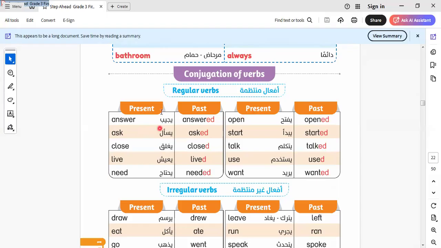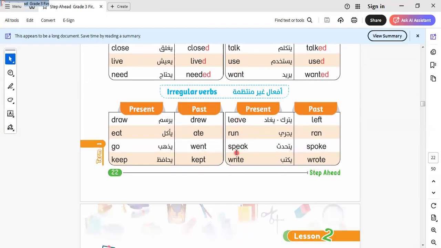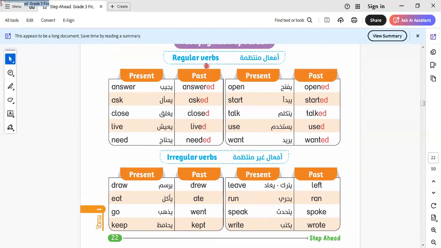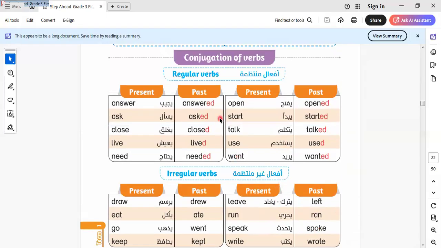Here we have some conjugation of verbs adding ed, like answer, ask. This is called a regular verb, adding ed only. When we have the irregular verb, the verb changes completely, like this: draw, drew, leave, left, run, ran, speak, spoke. So this is the difference between regular verbs and irregular verbs. Regular verb, the verb adds ed only and doesn't change.